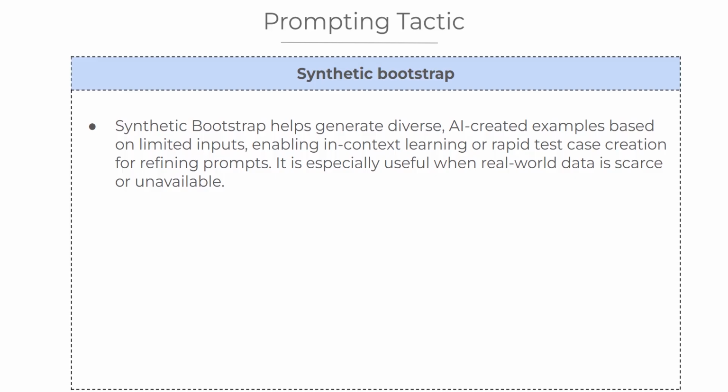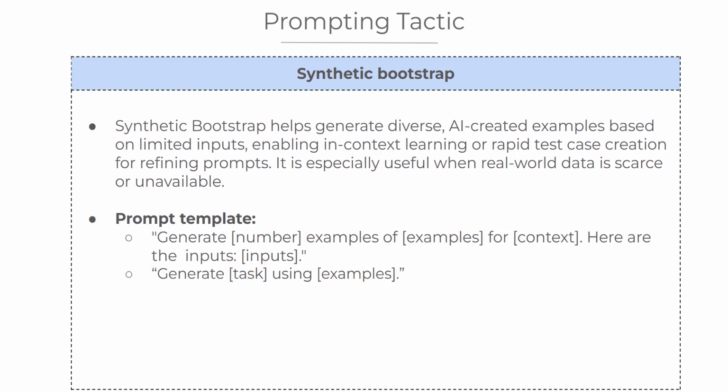You want to improve AI understanding by providing rich, contextual inputs. Here's the core prompt structure for this technique. "Generate [number] examples of [examples] for context. Here are the inputs." Or "Generate [task] using [examples]." By using synthetic bootstrap, we can rapidly expand our dataset, refine AI responses, and improve the relevance of generated content.